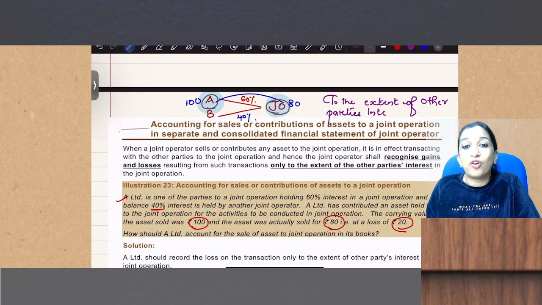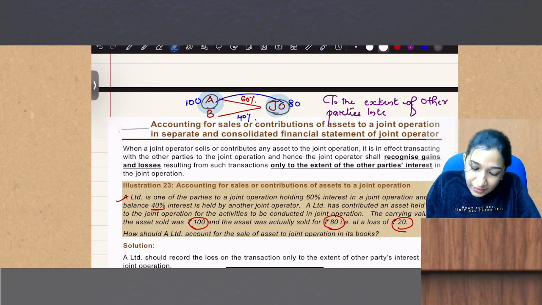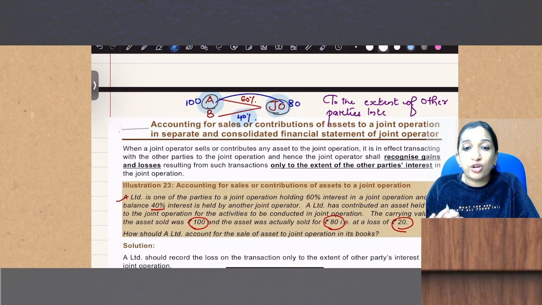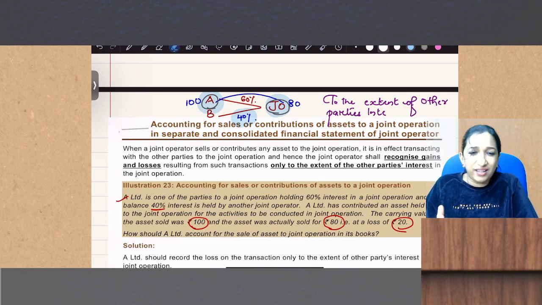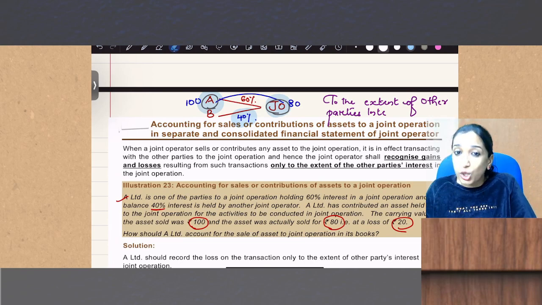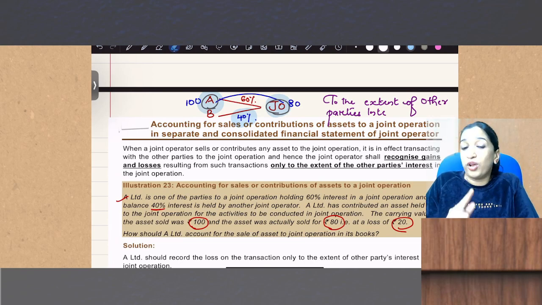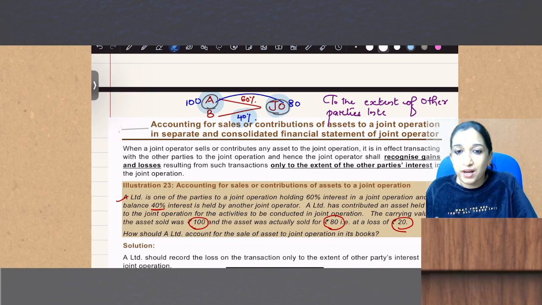Then why should I record that as a sale? You should recognize gains or losses only to the extent of that 40. Otherwise, it's like I sold to myself and earned a profit, which is not correct. So record only to the extent of other parties' interest.